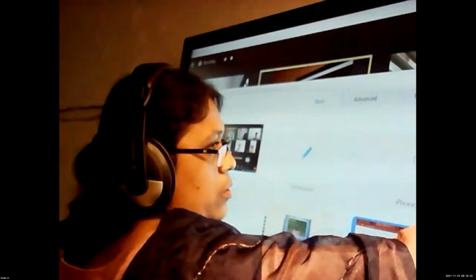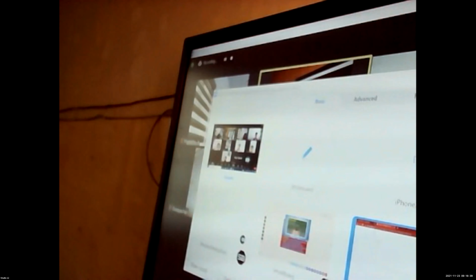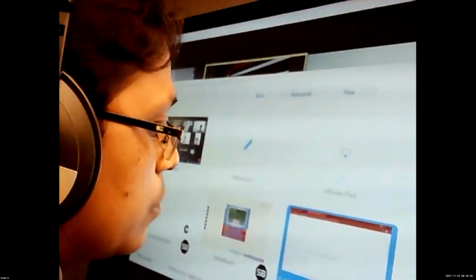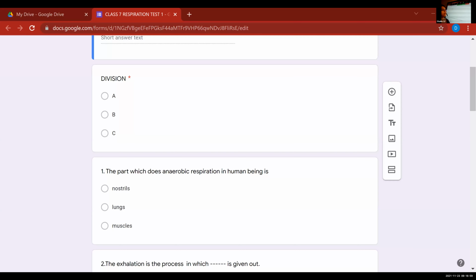1 minute. Why is this board stuck? Some problem with the board, it is stuck. Okay. Can you see the board, children? Yes, ma'am. Okay, 1 minute. This camera needs some adjustment.